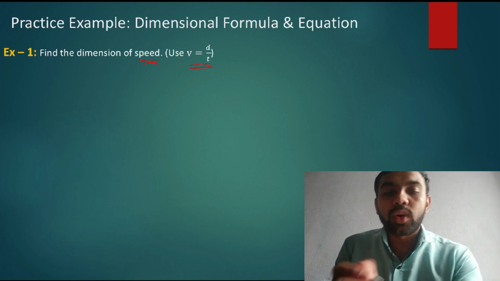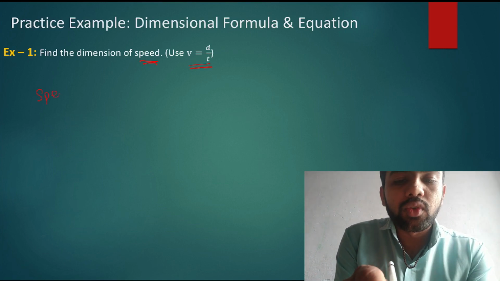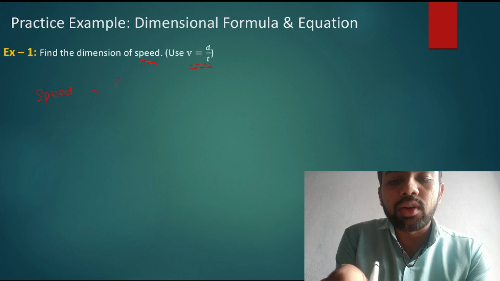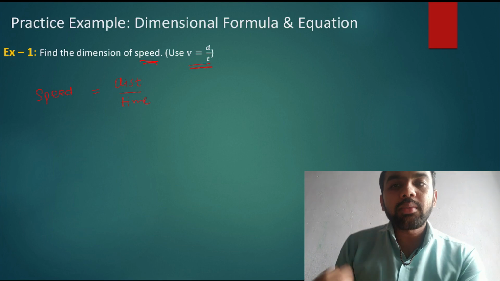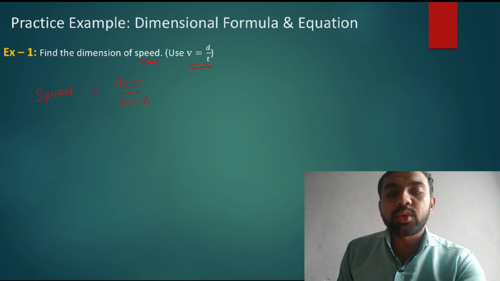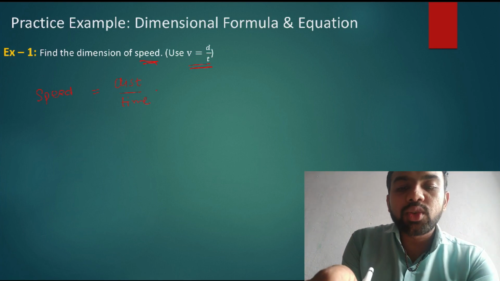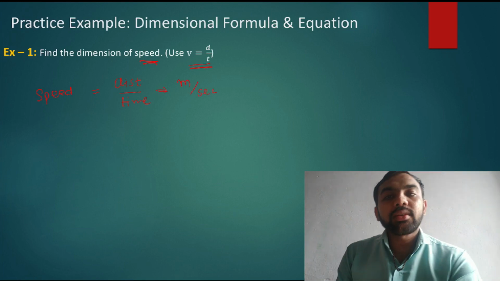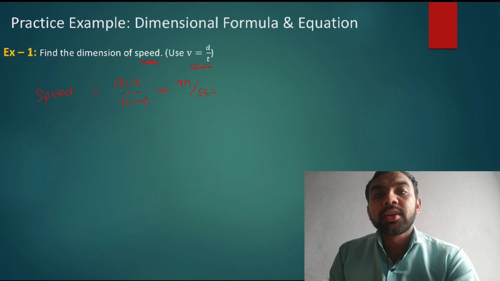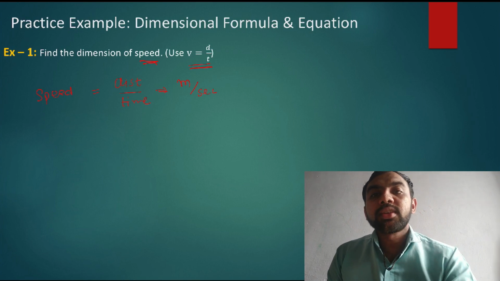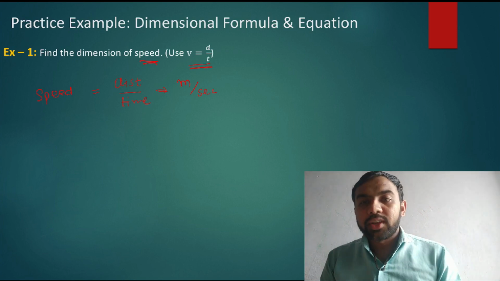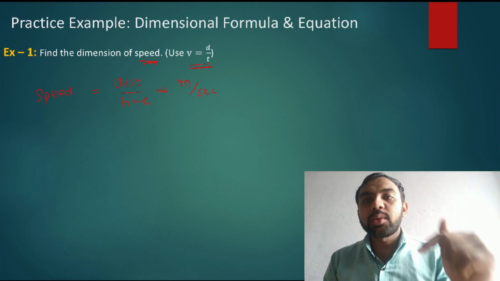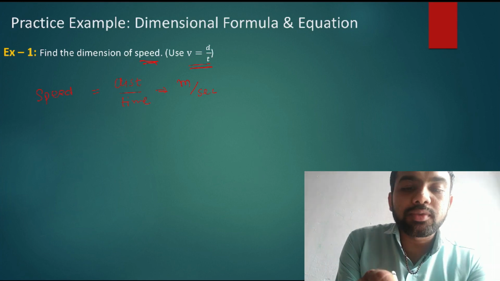Okay, so what is speed? Speed is equal to distance upon time. So what is the unit of speed? Meter per second. It means length upon time. Distance upon time is what? Length upon time.